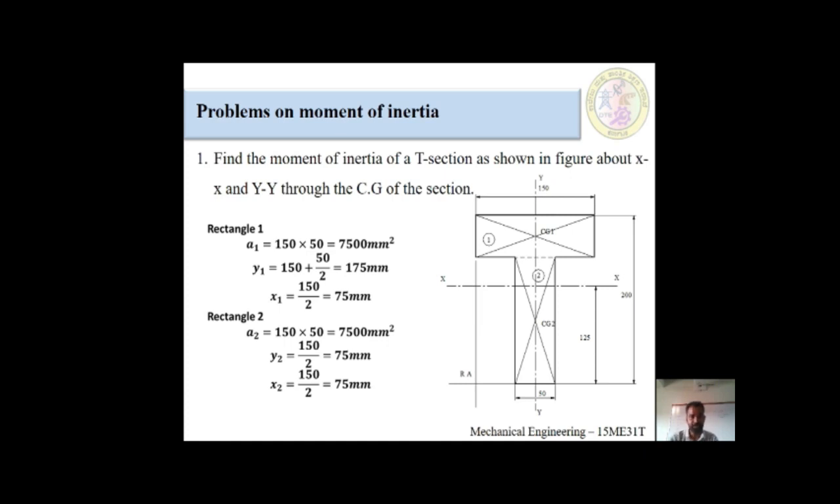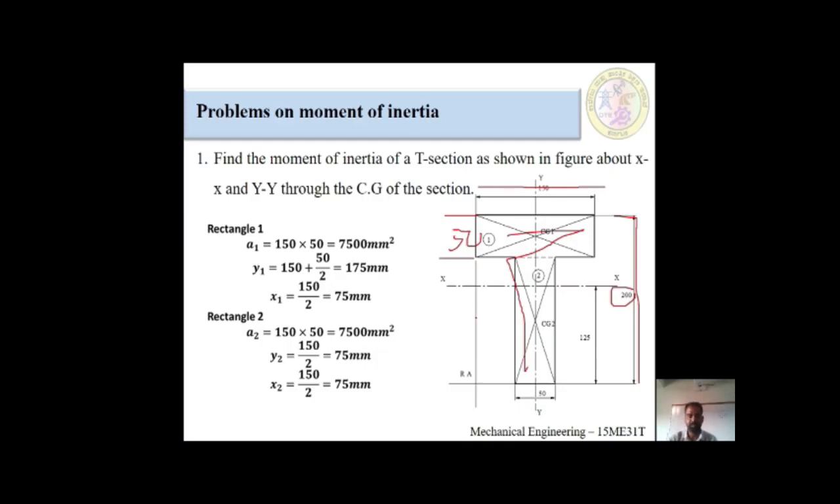Firstly, I will explain the diagram. This is the T section, right? From here to here, the distance would be 150 millimeter. From the topmost to the bottommost is 200 millimeter. And this web, how much? 50 millimeter. This total web is called 50 millimeter.